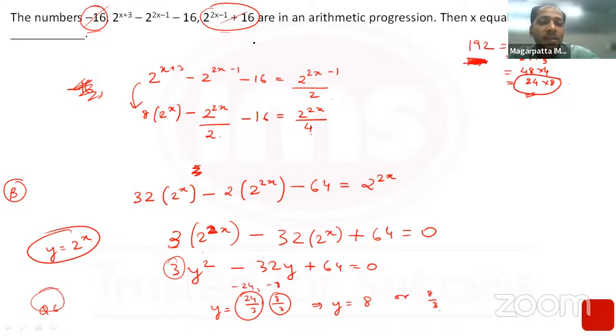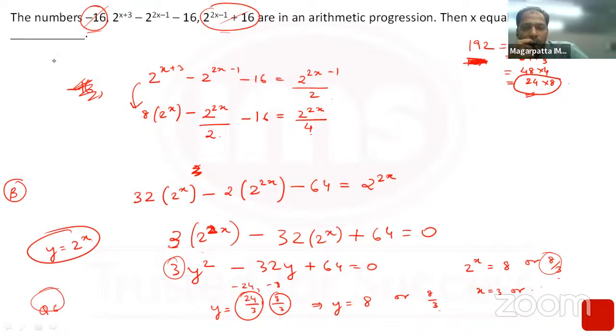But y is what? y is 2^x. So if I put 2^x over here, 2^x is equal to 8 or 8 by 3. I'd get x is equal to 3 or something. I don't know which power of 2 will give me 8 by 3. But the question is then, x equals what?